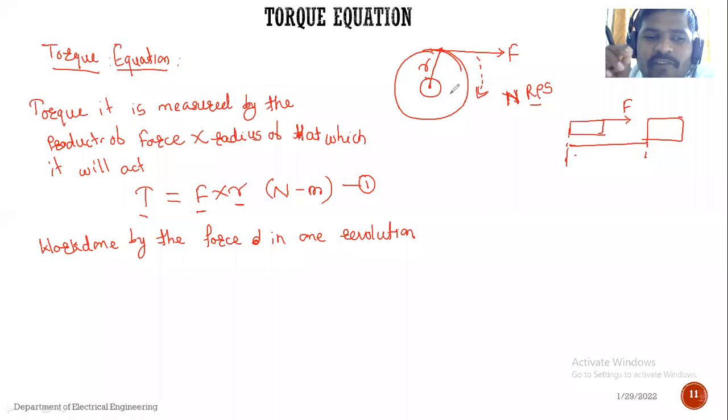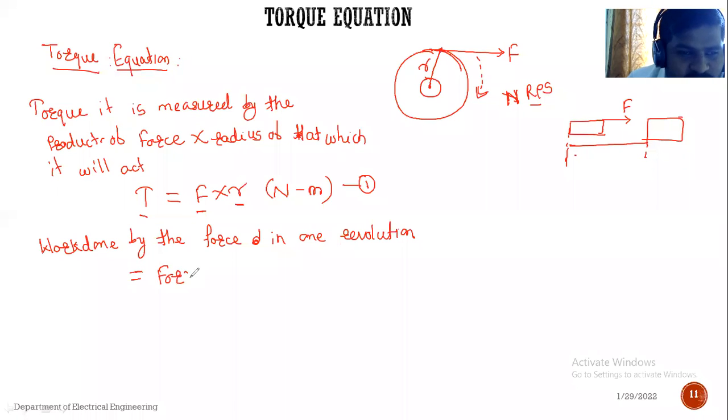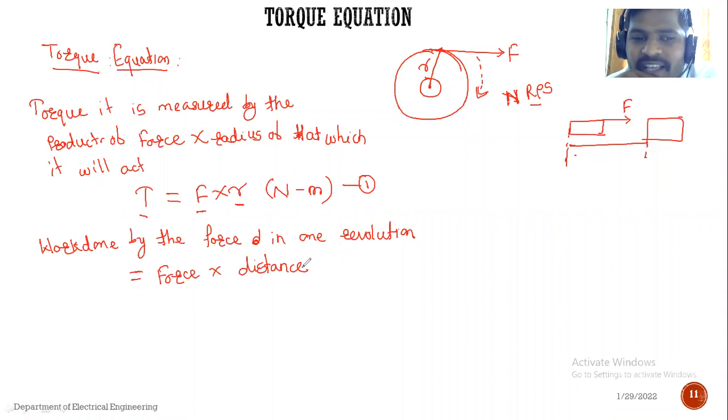So that means the work done by the force in one revolution is equal to force into distance, or it may be displacement, distance traveled. त्या फोर्स ने किती डिस्टन्स ट्रॅव्हल केलं इन वन रिव्होल्यूशन? एका रिव्होल्यूशन मध्ये किती डिस्टन्स ट्रॅव्हल केलं फोर्स ने?